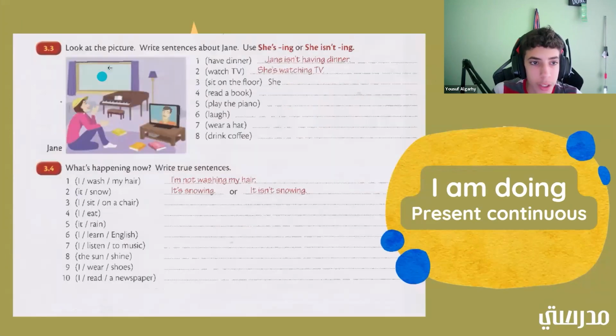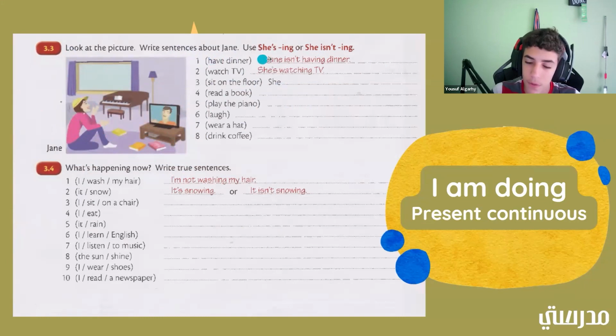Okay. So look at the picture. Write sentences about Jane. Use she's -ing or she isn't -ing. All right. So let's look at the picture. Okay. Try to see what you see around the picture. All right. So, there's a piano. There is a TV. There is a girl. Her name is Jane. There are books.